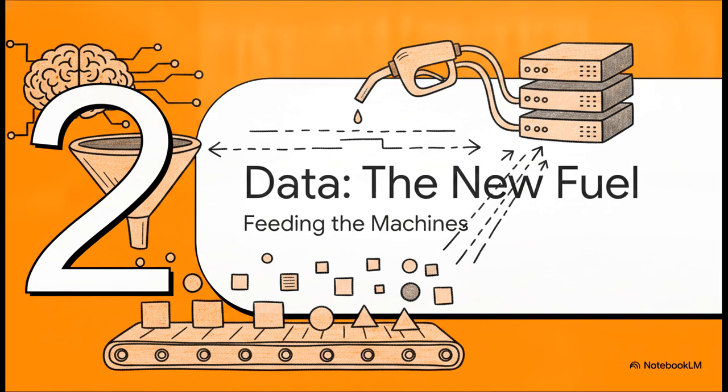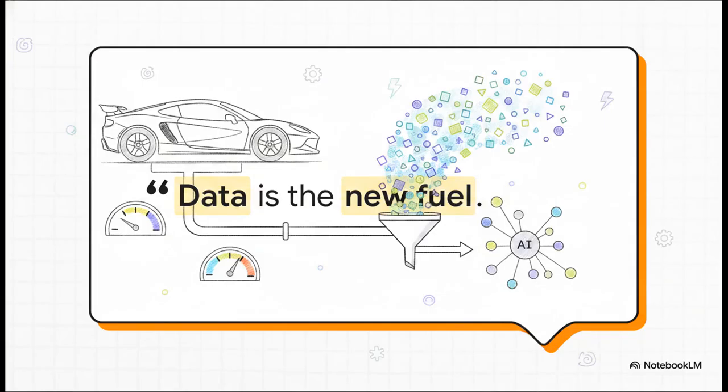Section 2. Data, the new fuel. Let's talk about feeding the machines. The legendary Ratan Tata famously said, "Data is the new fuel." And honestly, it is incredibly accurate. Without data, an AI model is literally like a high-end sports car with no petrol. It's just sitting there, going nowhere.